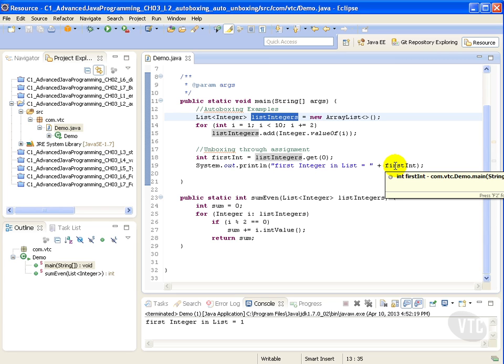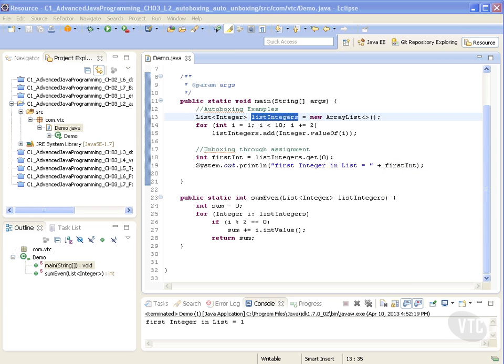Autoboxing and unboxing let developers write cleaner code, making it easier to read. This concludes our discussion of autoboxing and auto-unboxing in Java.